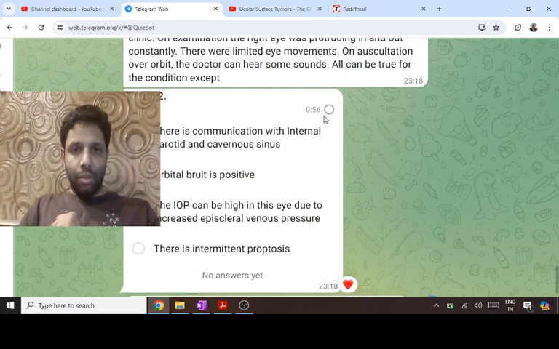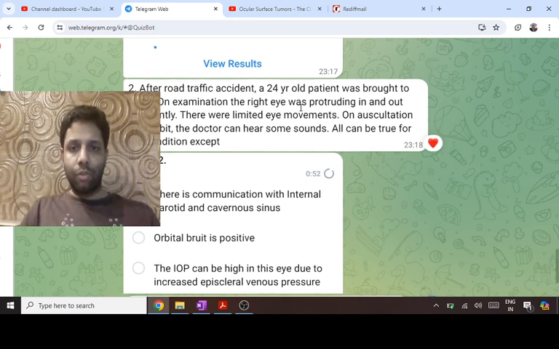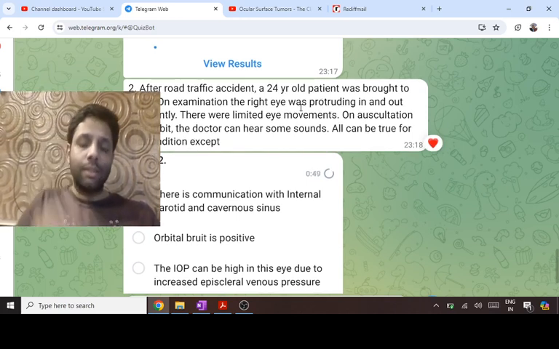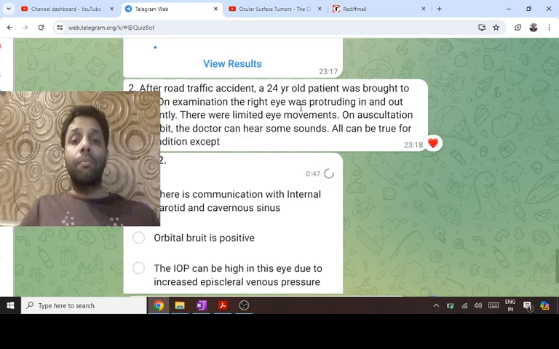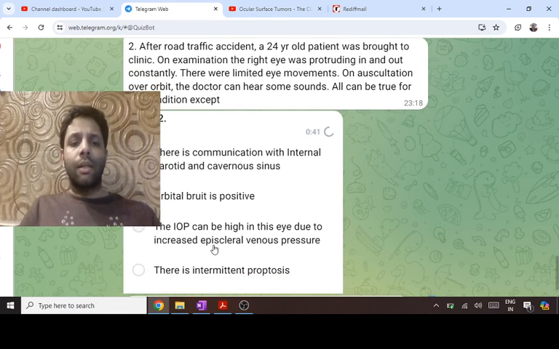Now, the second question is a patient after a road traffic accident comes to you. On examination, the right eye was protruding in out, in out, in out. That is pulsatile proptosis. So even if you don't know anything about this, in out means it is pulsatile proptosis, not intermittent proptosis. And there were limited eye movements, and on auscultation over the eye there was a bruit. The doctor can hear some sound, that is bruit positive, and that is seen in carotico cavernous fistula. That is an example of cavernous sinus syndrome.